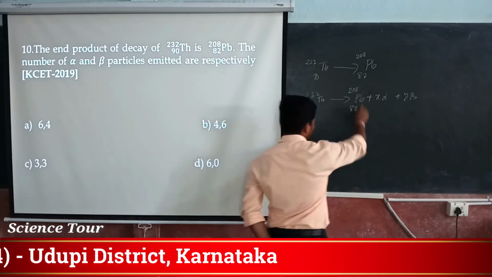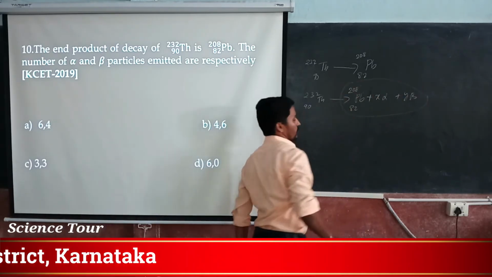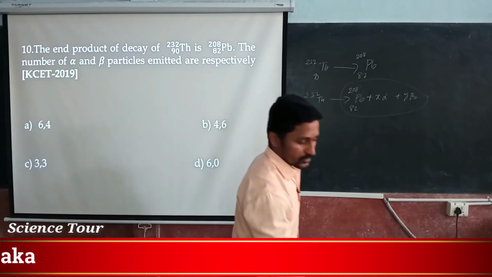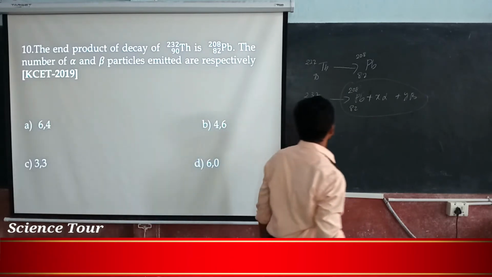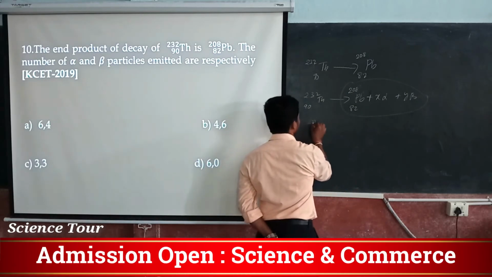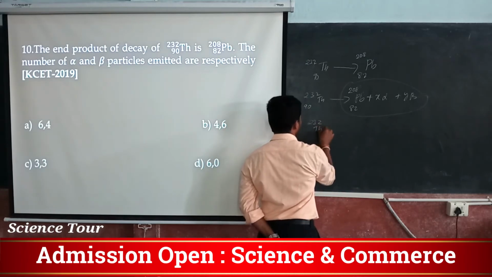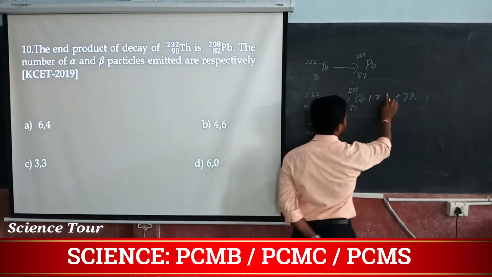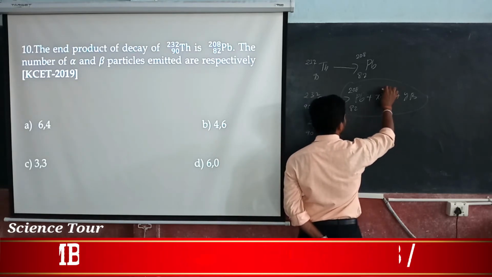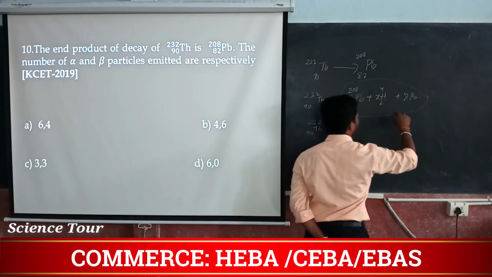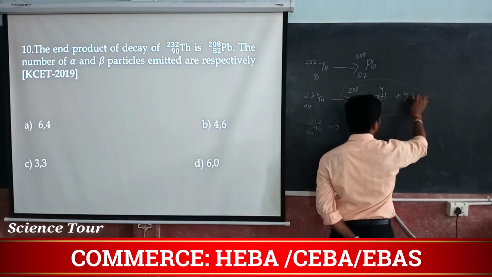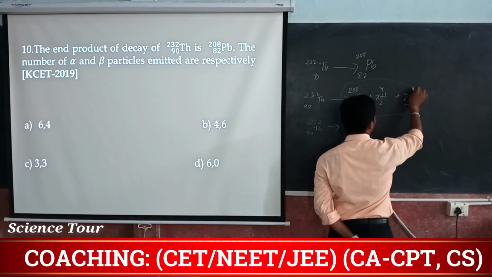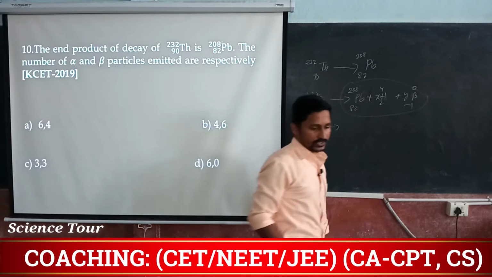Now we want only this much. Suppose x times, I am going to write, thorium 232, 90 gives you x times alpha, here it is 2 and 4, and y times beta, how can you write down, minus 1 and 0.